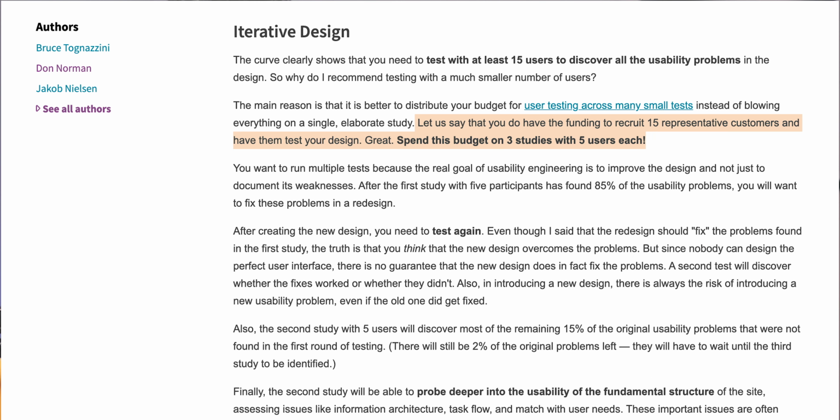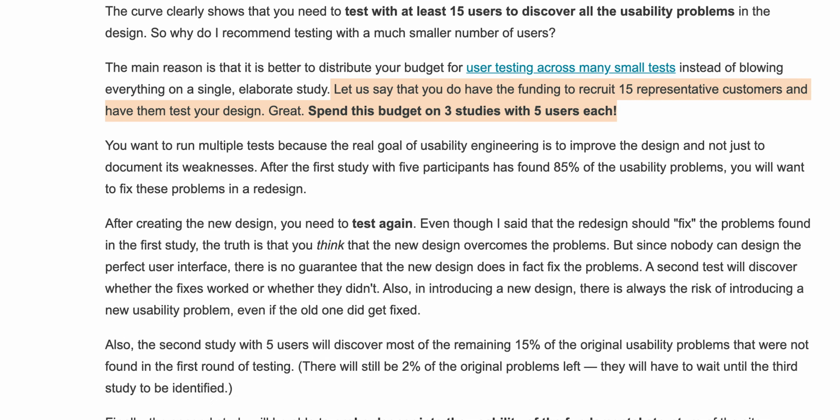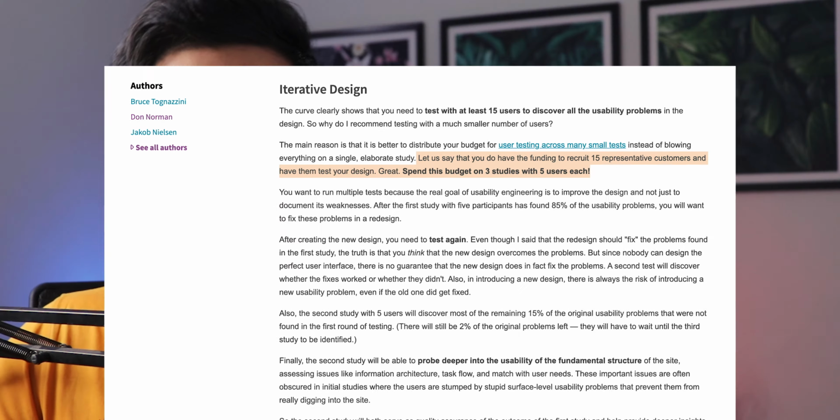Further on, he also talks about iterative design and again mentions, let's say that you do have the funding to recruit 15 representative customers and have them test your designs. Great. Spend this budget on 3 studies with 5 users each. So nowhere has it been mentioned that you only need to test with 5 users and you can rely on only testing with 5 users.